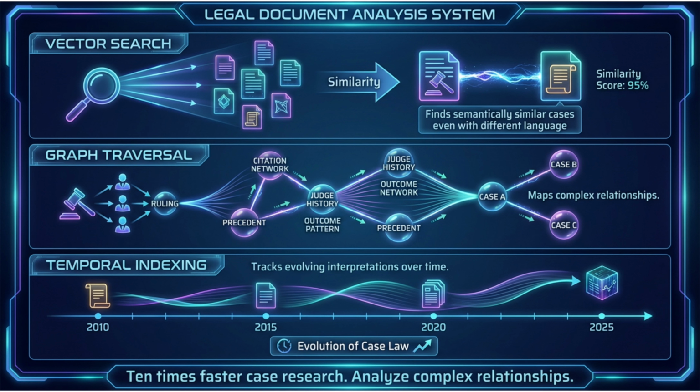Let's see this in action with a legal document analysis system. A law firm needs to find precedents and analyze complex case relationships. The hybrid system uses vector search to find semantically similar cases, even when the legal language differs. Graph traversal then maps citation networks, judge histories, and outcome patterns. Temporal indexing tracks how legal interpretations have evolved. The result? 10 times faster case research and discovery of non-obvious precedent relationships.